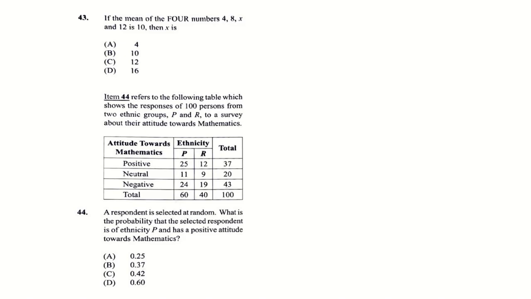Number 43, the mean of four numbers, 4, 8, x, and 12 is 10. So we know that mean or average is found by adding the total and dividing by the total number of items, so that's 4 plus 8 plus x plus 12, divided by 4, which is equal to 10. So we carry this across. This would be 4 plus 8 plus x plus 12 is equal to 40.